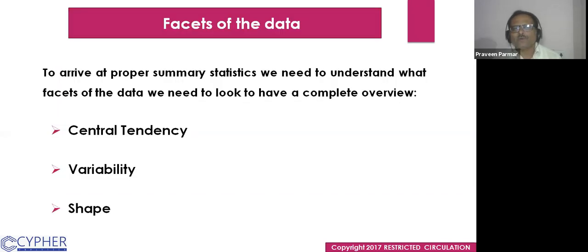Summary statistics, what we take. We need to understand what facets of data we need to look at to have the complete overview. The first is the measure of central tendency. Second is the variability, meaning the measure of dispersion. And third one is the shape of the data. Okay.